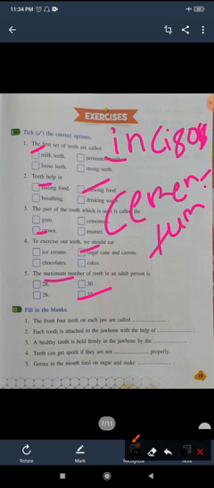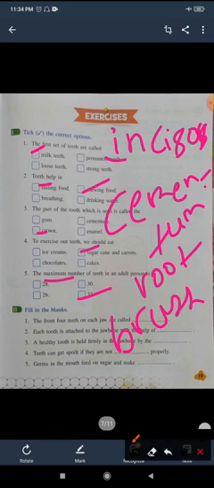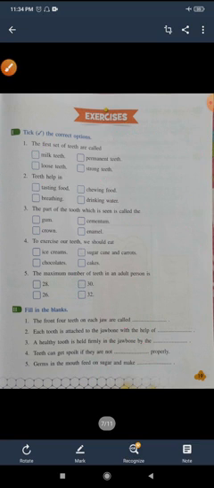Okay, healthy tooth is held firmly in the jaw bone by the root. Tooth can get spoiled if they are not brushed properly, so you should brush. And the last question is, germs in the mouth feed on sugar and make acid. So this is very easy and you can do by yourself also. Okay, now the next.